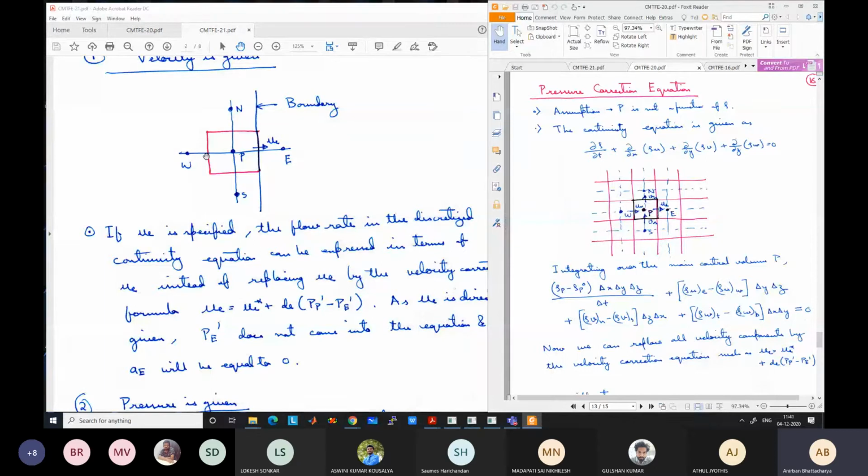So we need the four neighboring grid point values. If you are solving for this velocity, you will need the velocity here, here, here and here. Say this line is the boundary. This last vertical line is the boundary. So the velocity at this point is known. And when you are discretizing this, you are getting this in terms of